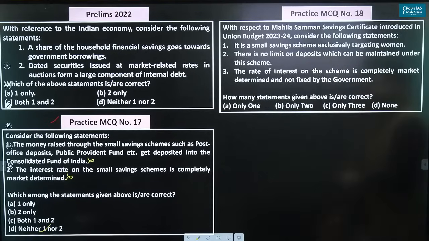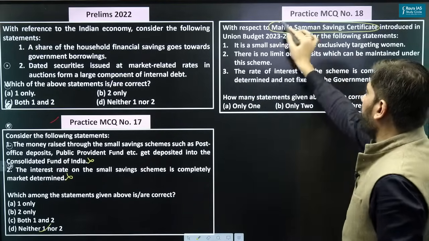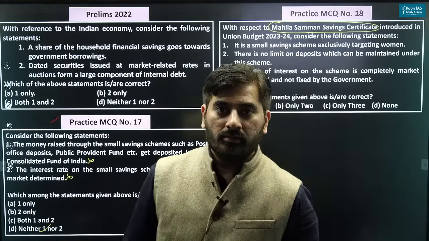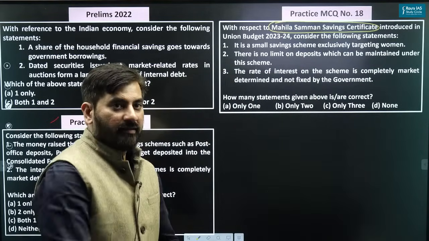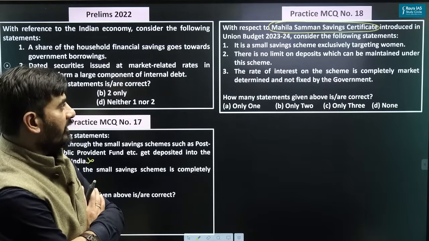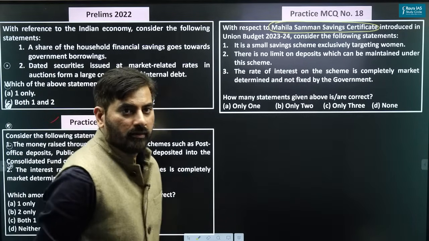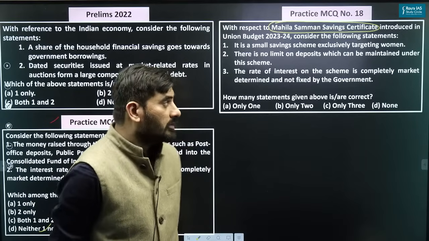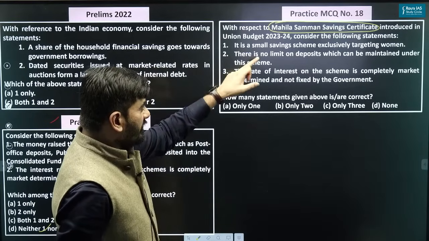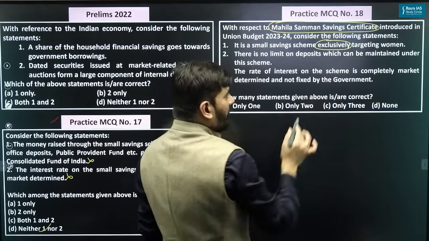This one. With respect to Mahila Samman Savings Certificate, introduced in the Union Budget 23-24, consider the following statements. It is a small savings scheme which is exclusively targeting women.